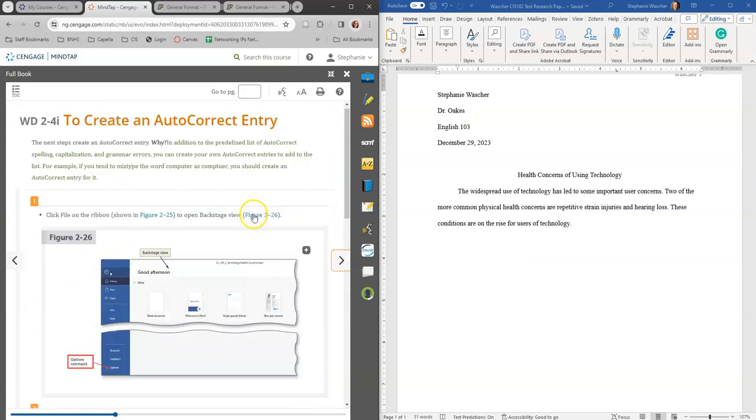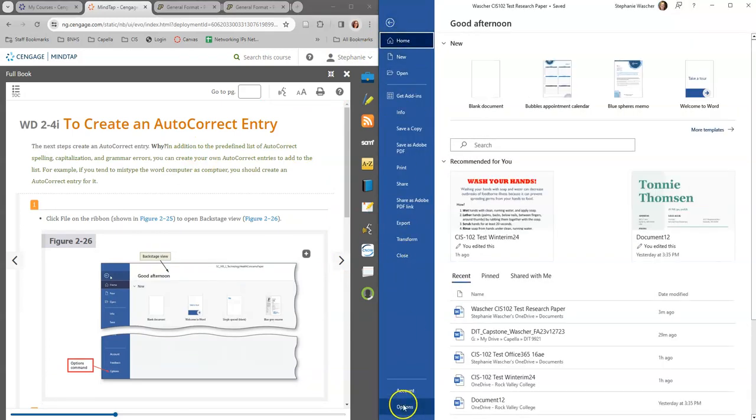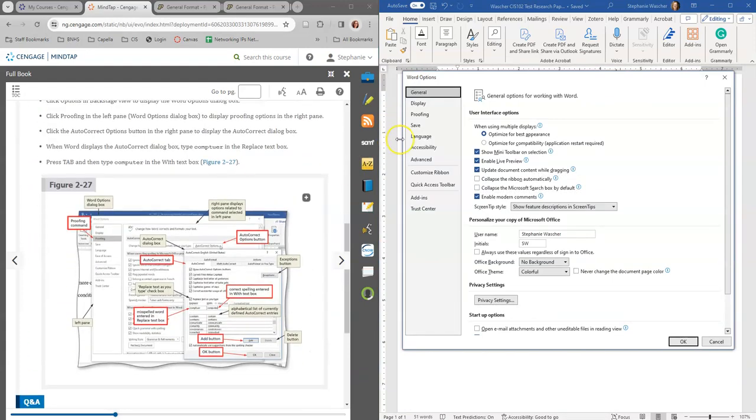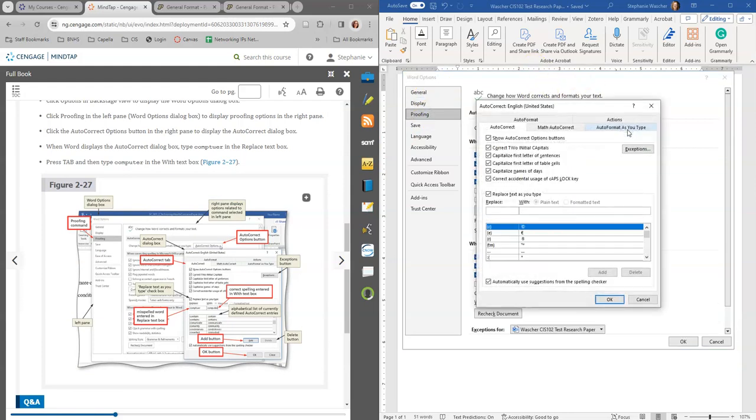So if we go to File, it's on automatic save. So I'm going to go to File, Options, I believe. There we go. So File Options, we get a whole bunch of different things. We've got our general display, and proofing is where all of the autocorrect options are. So if I click on autocorrect options, you can see if we do a C in parentheses, that's going to give us the copyright symbol, and then all sorts of things.